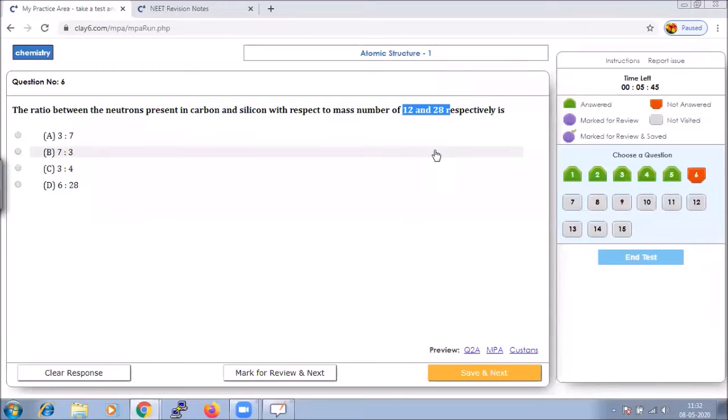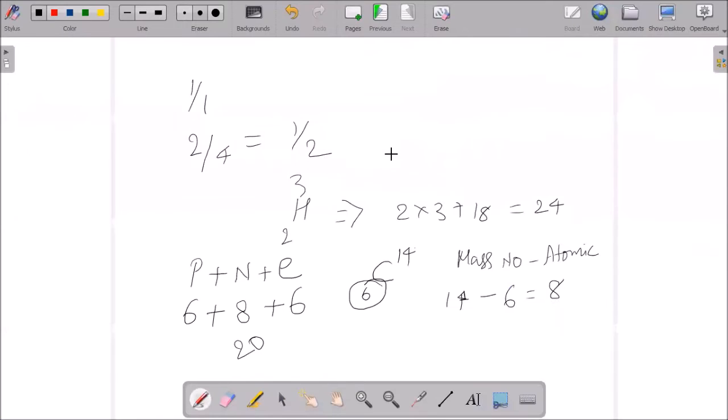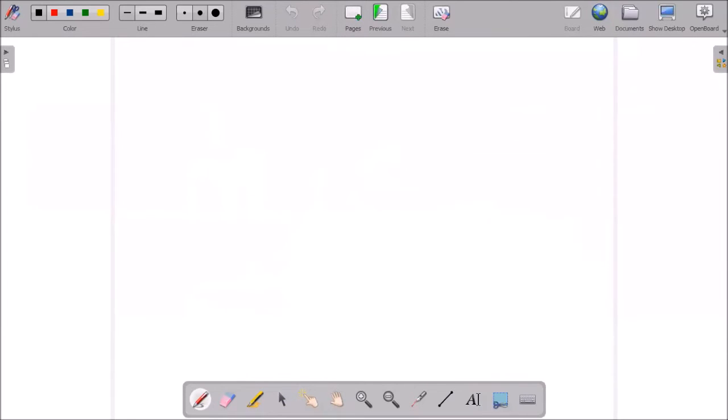So carbon and silicon, we know it is simple, because carbon is 6C12 and silicon is 14Si28. Hence, if we subtract the mass number and atomic number, that will give you the number of neutrons. Hence, 12 minus 6 is 6, and this is 14.